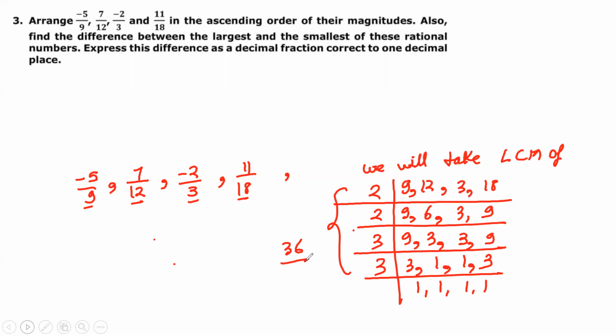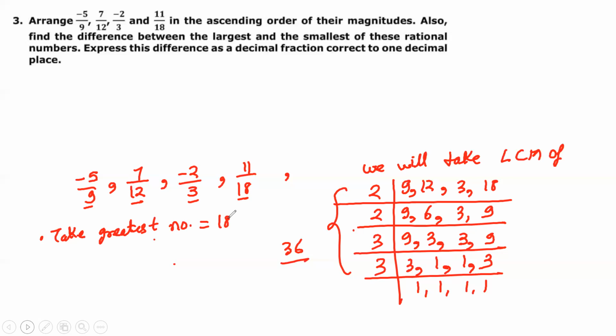Okay, this is the longer method. We can find the LCM directly. For that, I'll give you one method: take the greatest number among 9, 12, 3, and 18, which is 18.